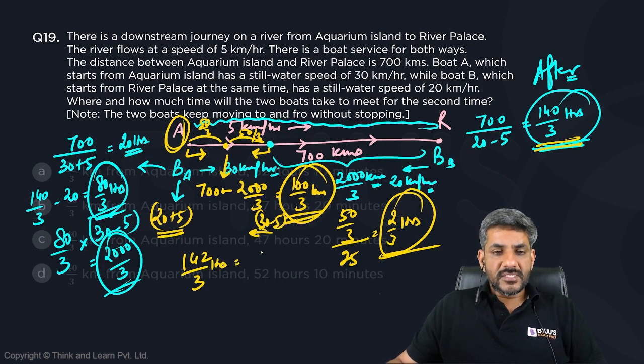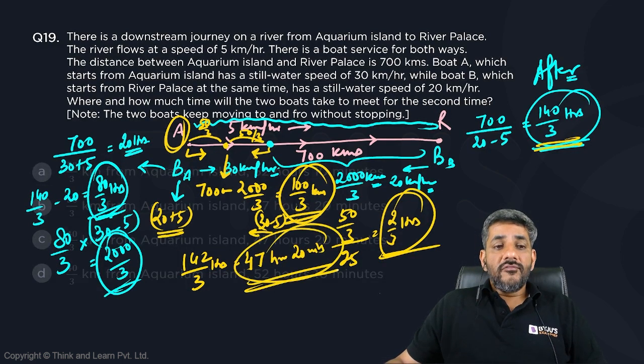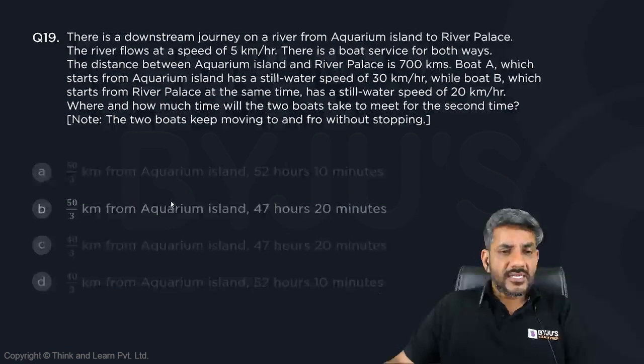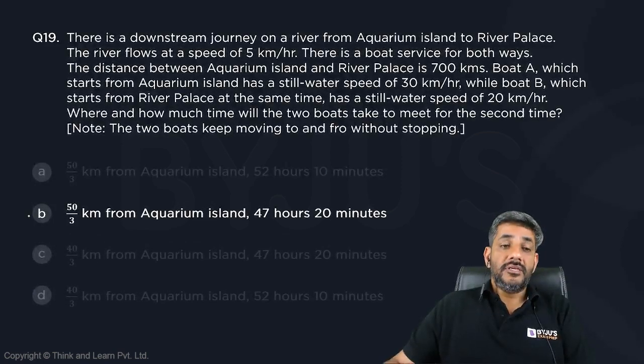142 by 3 hours means if I divide by 3, it gives me 3 4s are 12, then 3 7s are 21, plus 1 by 3 hours more. So 47 hours, 1 by 3 hours means 20 minutes. So my answer is 47 hours and 20 minutes and 50 by 3 kilometers from Aquarium Island. That gives me the answer as option B.